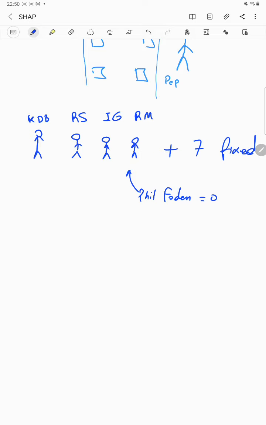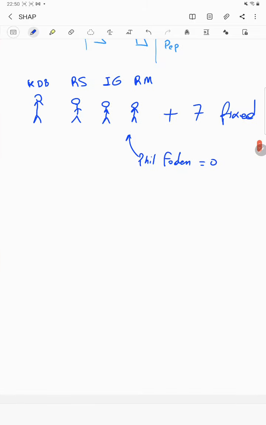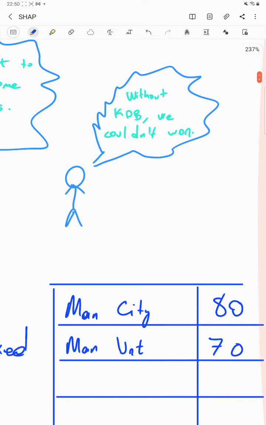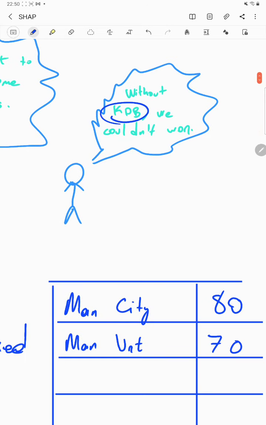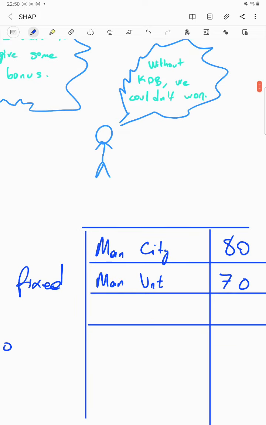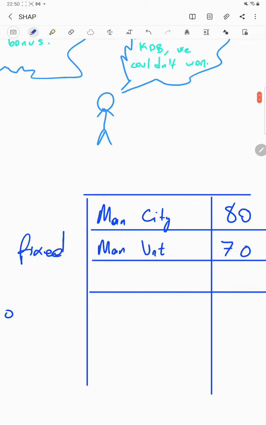Okay, we have players here, and we know that the coach says without Kevin De Bruyne, the intelligent guy, I'm always comparing him with Mesut Özil, but probably Kevin De Bruyne is better. The prime Kevin De Bruyne is better than Özil. I'm a little bit confused, but please comment on that on YouTube. So we know that without Kevin De Bruyne, City couldn't have won.